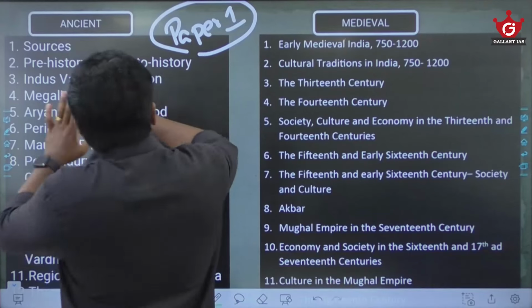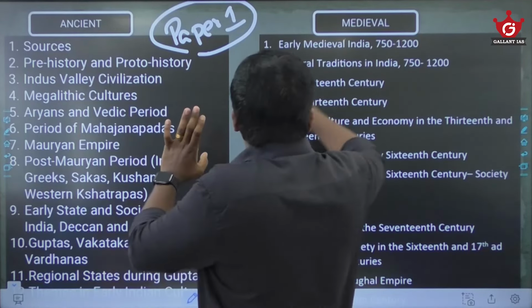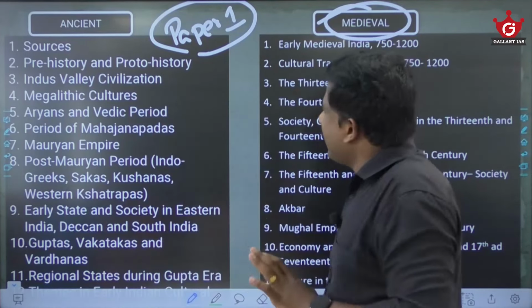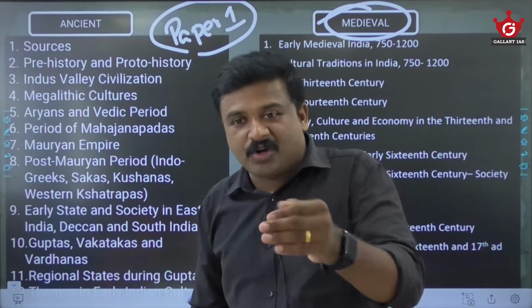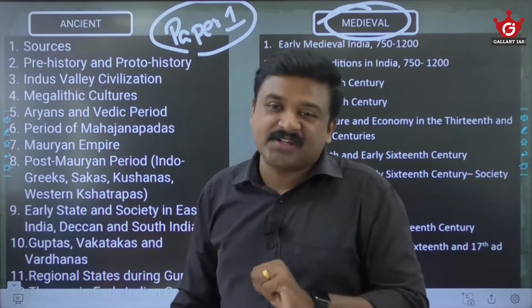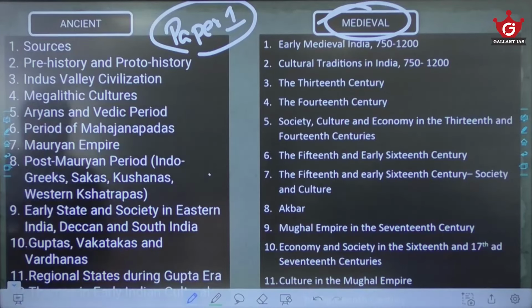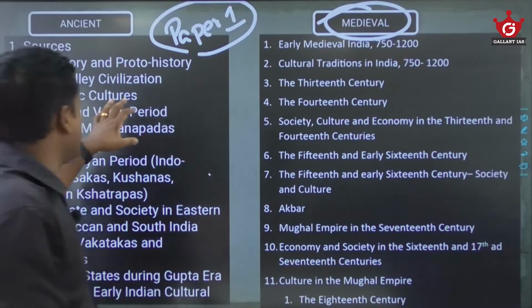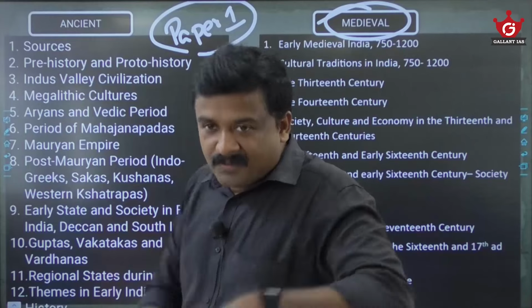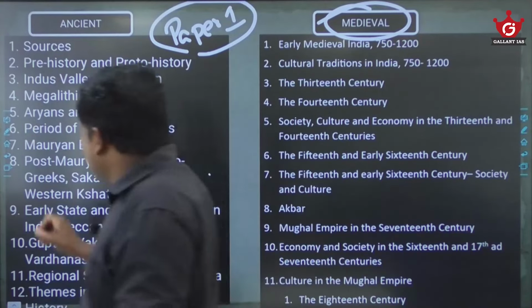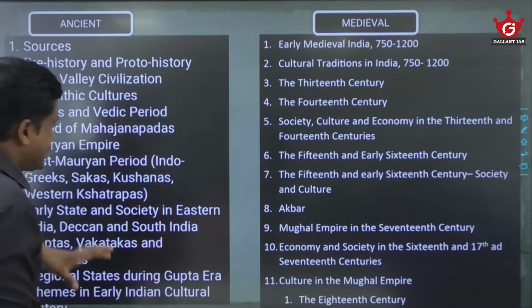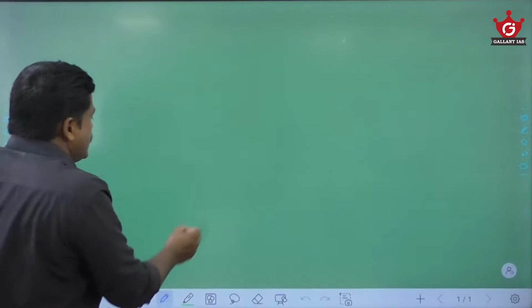You see, this is history optional paper 1, ancient India and medieval India. History optional paper 1, we have to study ancient India and medieval India. Just look into this. What are the things you study in this, ancient India? Paper 1.